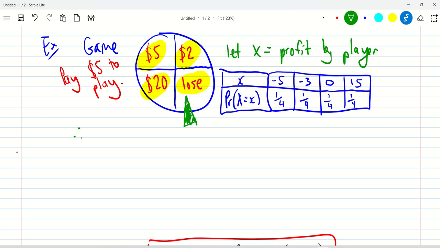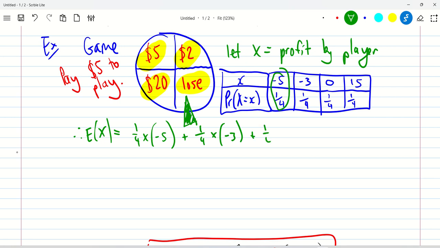But what we do to find the expected value, if you're playing this game over and over again over a long period of time, is ask what dollar amount you would expect to be winning on average. And so we say, well, 1/4 of the time, you're going to get negative 5. So we say 1/4 times negative 5, 1/4 of the time we're going to get negative 5, and then plus 1/4 of the time, we're going to get negative $3.